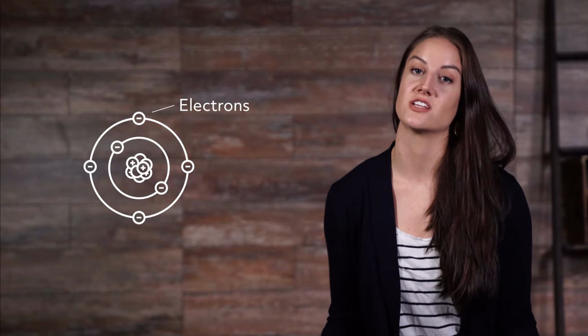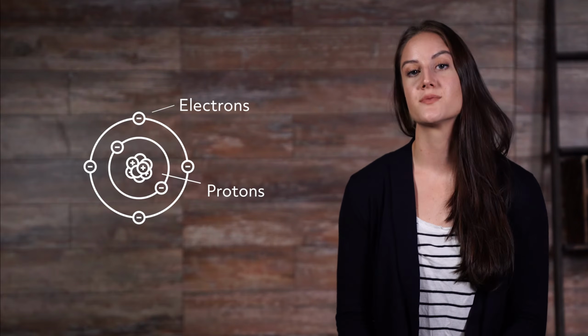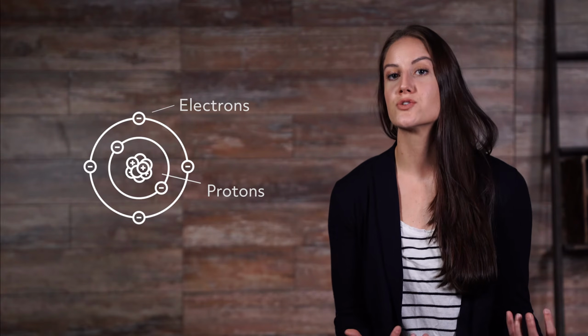Starting out, atoms are electrically indifferent or neutral. They have an equal amount of negative and positive particles. Negatively charged particles are called electrons, and positively charged particles are called protons. Well, when atoms lose their neutrality, they sort of go under an identity crisis. They are then called ions. An ion is an atom that has had an electron taken from it, or an atom that has taken an electron from another atom. So an ion is not neutral.